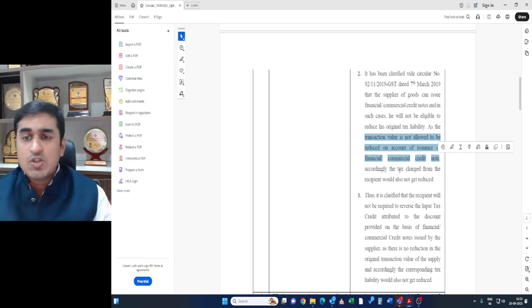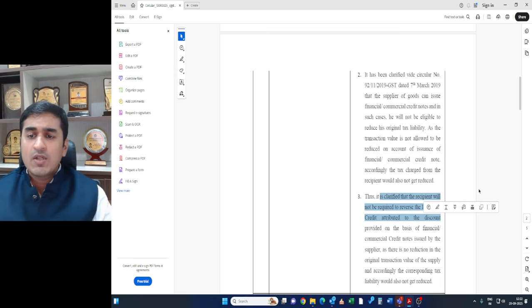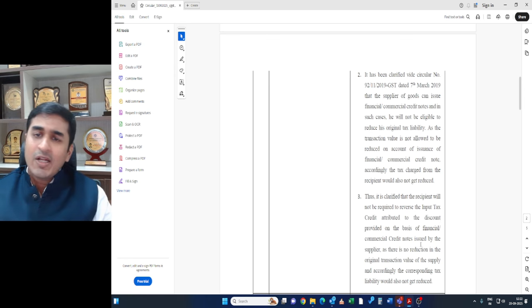Since I have paid taxes on 180, the recipient has availed ITC on 180, my output tax has not reduced, so his ITC would also not be required to be reduced. So it is clarified that the recipient will not be required to reverse the ITC attributable to the discount on account of the financial credit note, as there is no reduction in the original tax value of the supply. I'm sure this will clear up a lot of litigation where the department has been requiring the recipient to reverse their ITC because of financial credit notes.